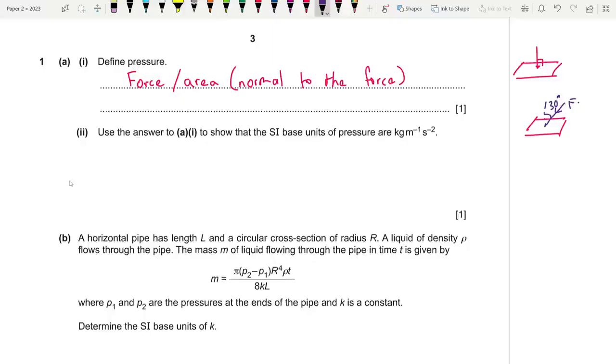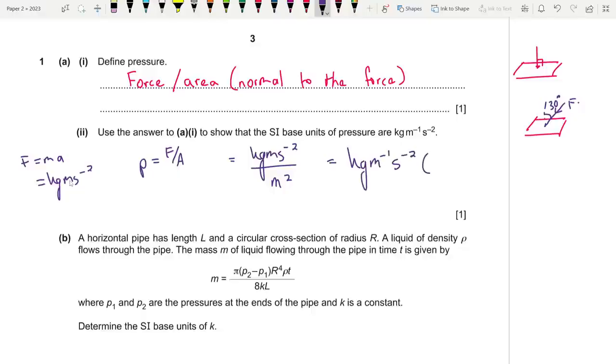Use the answer to part H to show that the SI base units of pressure are kg m to the power minus 1 s to the power minus 2. So P is equal to F by A. We know that F is equal to ma, which is kg m s minus 2. So that is kg m s minus 2 divided by area, which is m squared. After simplification, we end up with kg m to the power minus 1 s to the power minus 2. That is shown. Let's move on to the next one.